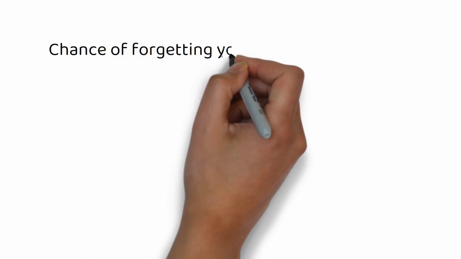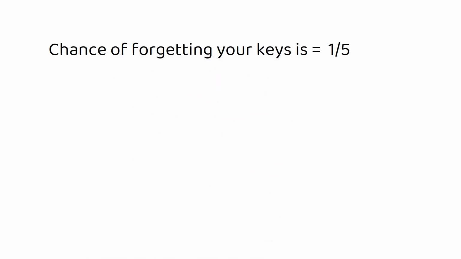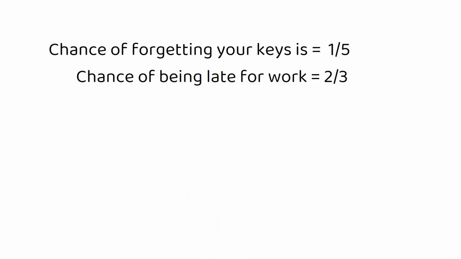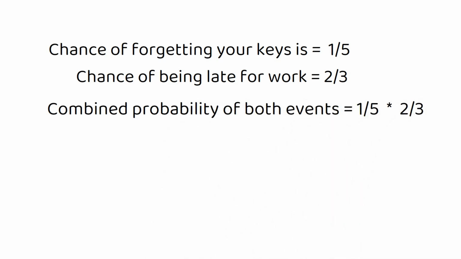Imagine a scenario where there's a 1 in 5 chance you'll forget your keys at home, and if you do, there's a 2 in 3 chance you'll be late for work. The combined probability of both events? It's 1/5 times 2/3, or 2 out of 15.